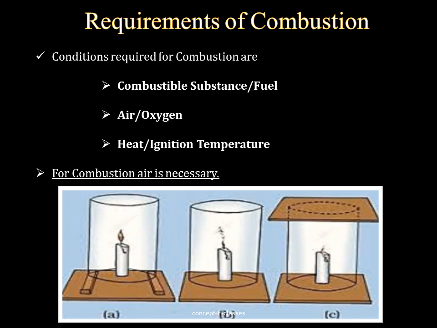In the first case, we can see that the air enters into the chimney from below, and because of the presence of oxygen, the candle burns freely. In the second case, we can see that the candle flickers and finally extinguishes. That's because the air cannot enter from below the chimney, and whatever air is present inside the chimney is used by the candle for burning, and when there is no air, it flickers and extinguishes. In the third case, the flame goes out because the air is not available. So from this experiment, we can say that air is required for combustion.